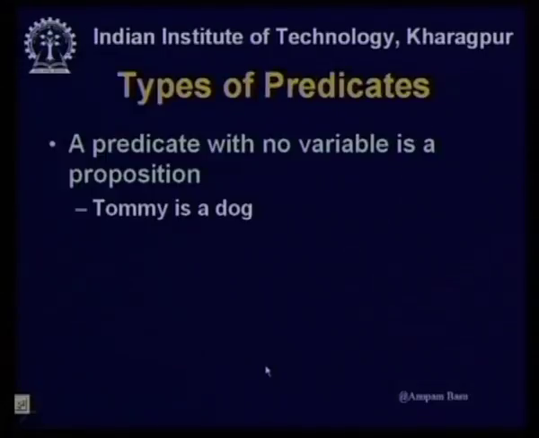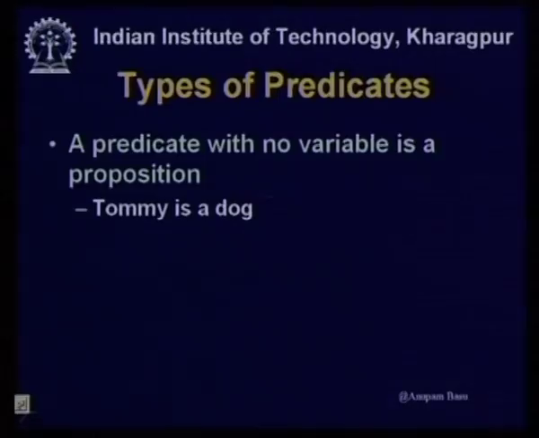Now, let us see the different types of predicates. The simplest predicate is a predicate with no variable. If we have no variable, then I will get what we had done earlier, that is a proposition. So, Tommy is a dog is a proposition, we know that, and this thing is also a predicate. So, predicate is more general. So, predicates can capture everything that proposition can, but not the other way around.